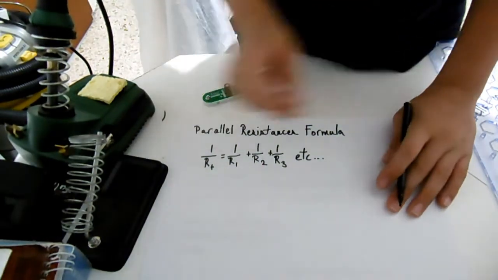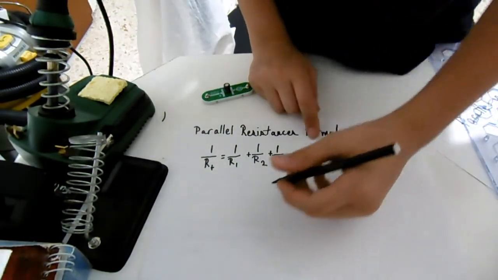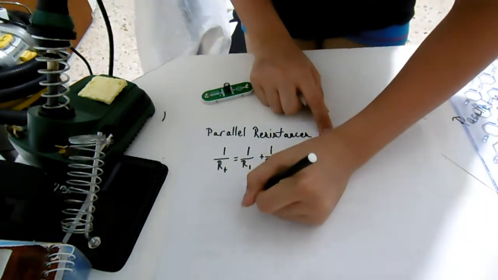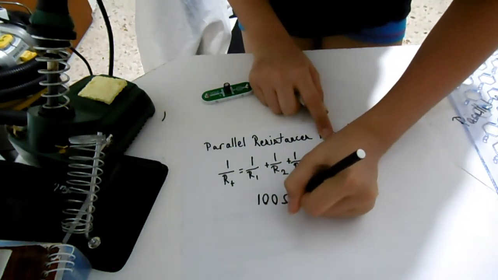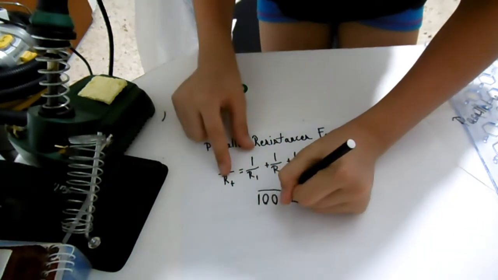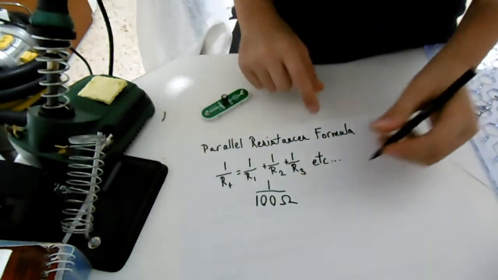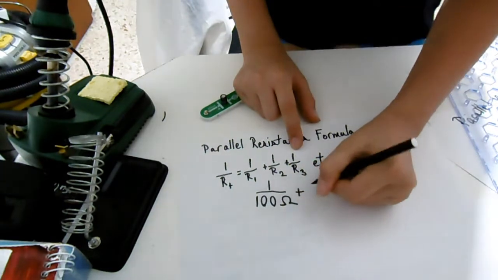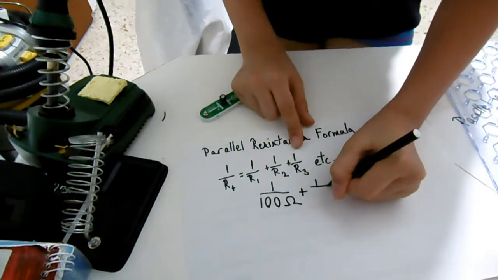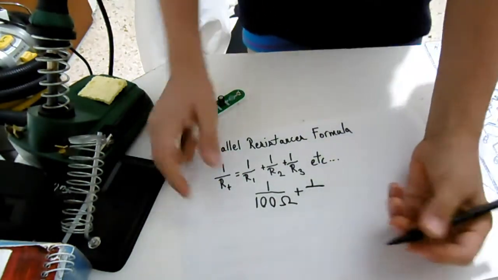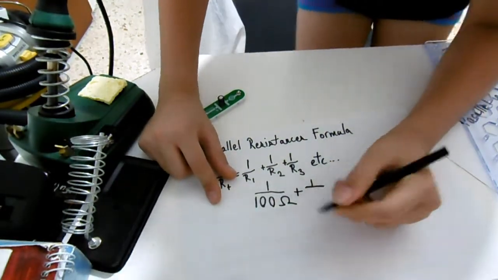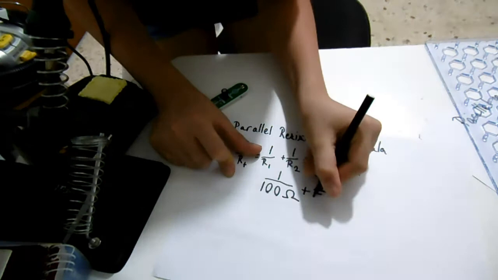So, resistor 1 has a resistance of, in this case, 100 ohms. So it ends up as 1 over 100 ohms, plus 1 over the second resistor, which has a resistance of 5.1 kilo ohms. So we do 5100 ohms.